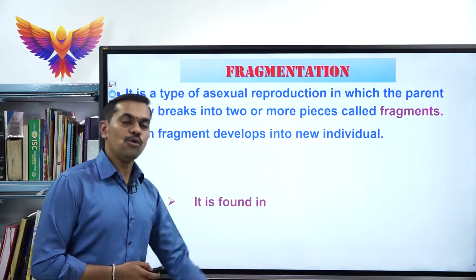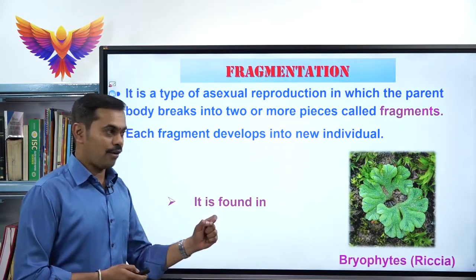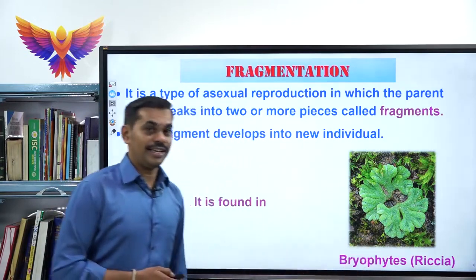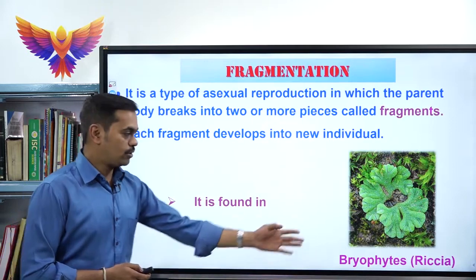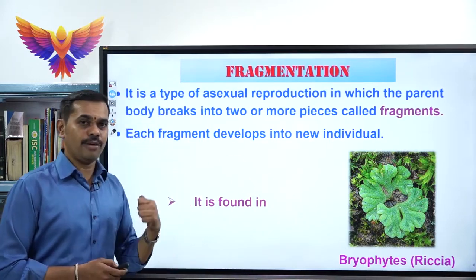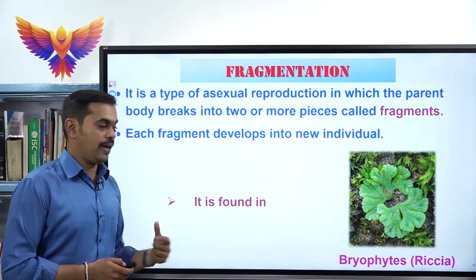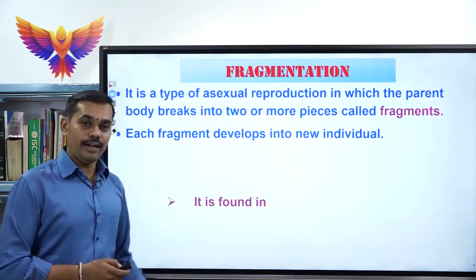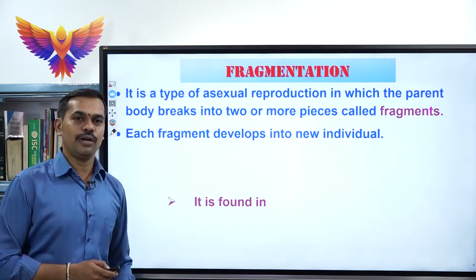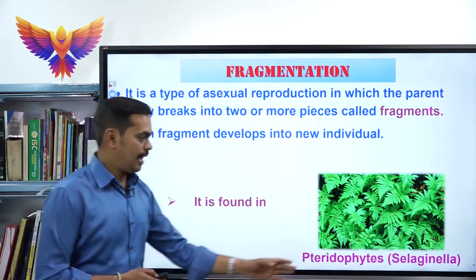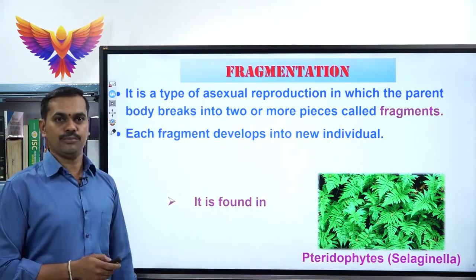Now coming to one more example, which is bryophytes. Under bryophytes, the best example is Riccia. In Riccia also fragmentation can be seen, because all these examples you are very familiar with from last year's syllabus, the 11th syllabus. Okay, next one, pteridophytes. Under pteridophytes, the best example for fragmentation is Selaginella. Selaginella is one of the best examples under the fragmentation process.